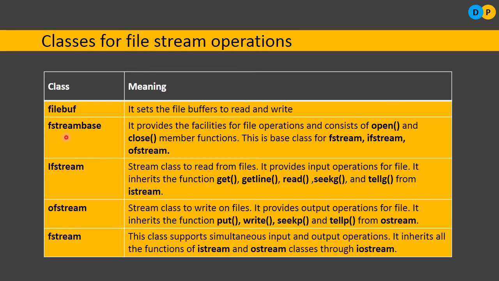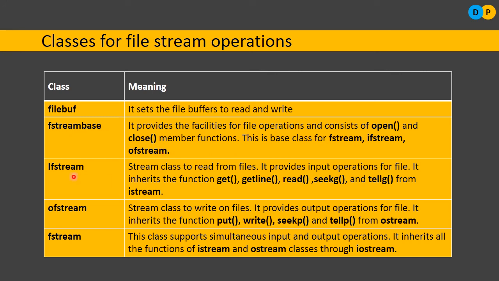Similarly, there is another class by the name fstreambase. What is the use of this? It facilitates file operations. What operations can you perform? You can open a file, you can close a file. Not only that, this fstreambase is a base class for the following three derived classes: fstream, ifstream and ofstream. Nothing but these three derived classes are inherited from the fstreambase class. So the properties of fstreambase are also available in these three derived classes.